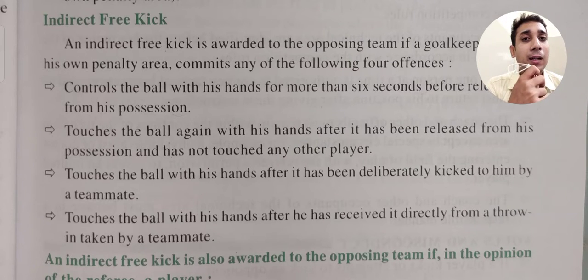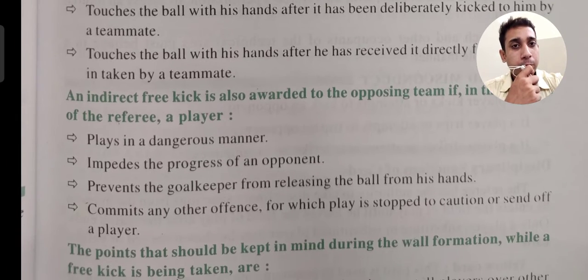These are the criteria when a team may get an indirect free kick, and it is only controllable by the goalkeeper, because it is the goalkeeper's fault and the whole team gets an indirect free kick.